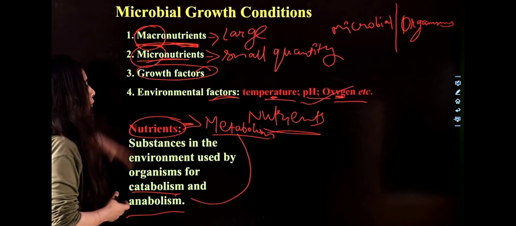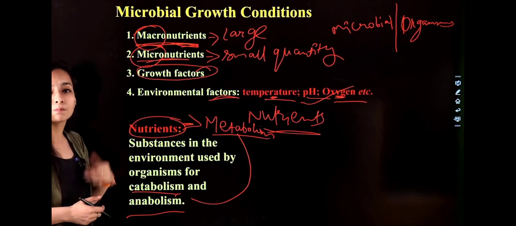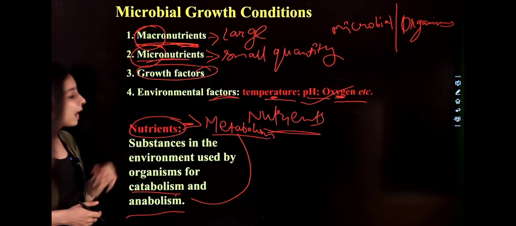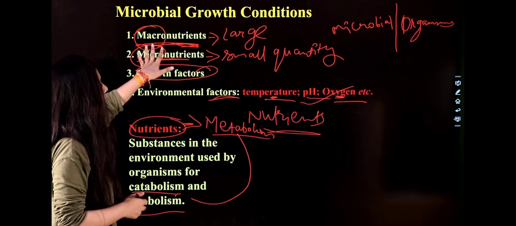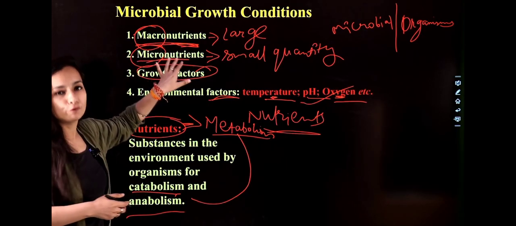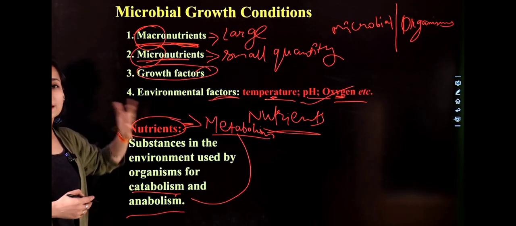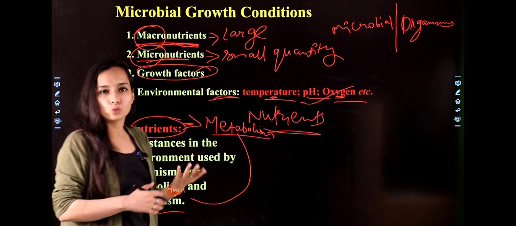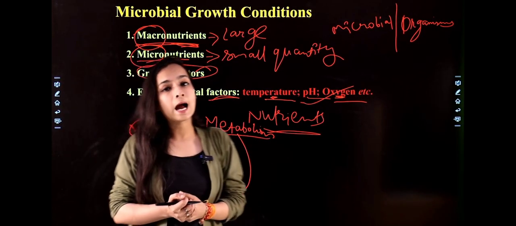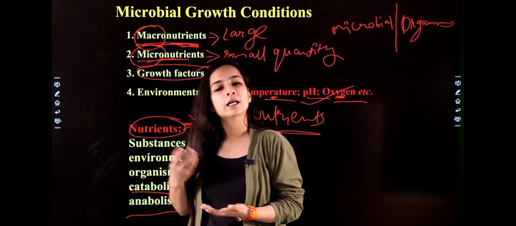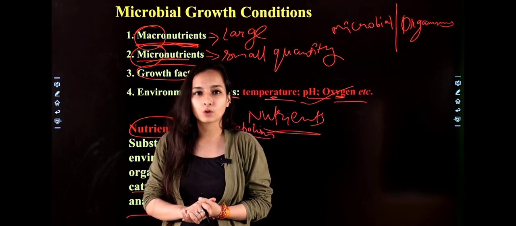Clear with that? What are the various growth factors that microbes need for their growth, what is the meaning of macro and micro, and what is the meaning of nutrition, right? So you can say nutrition is a substance that is used by microbes from the environment or other medium that we provide for their growth.